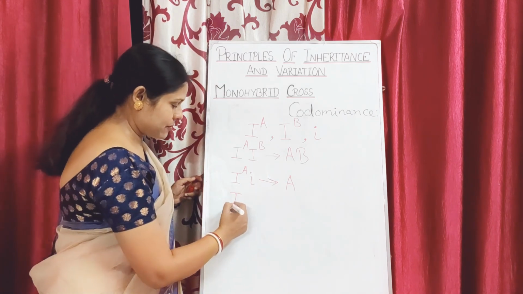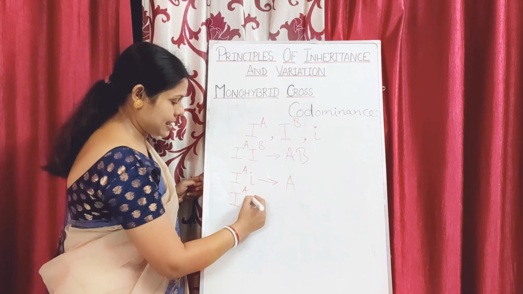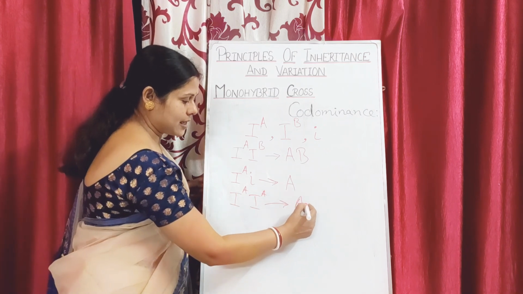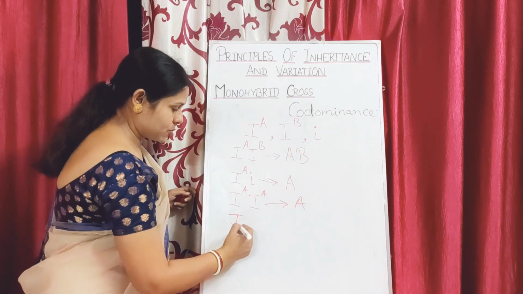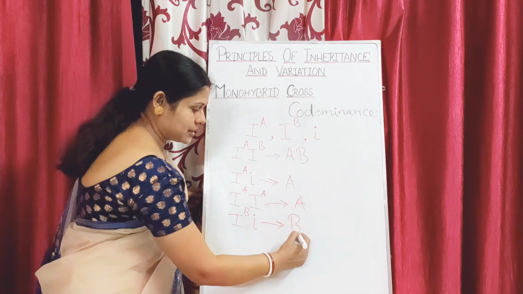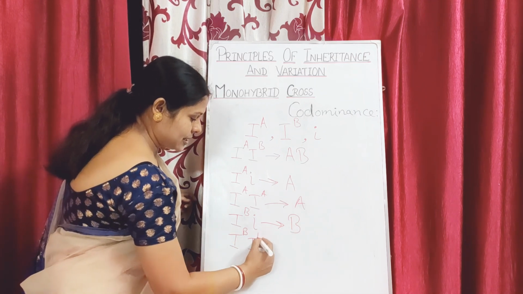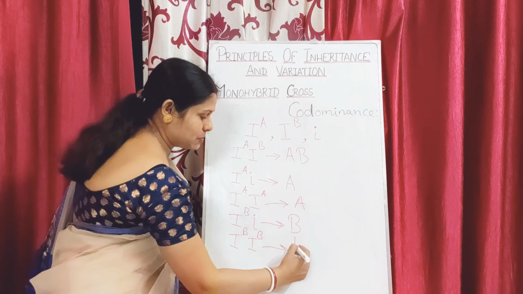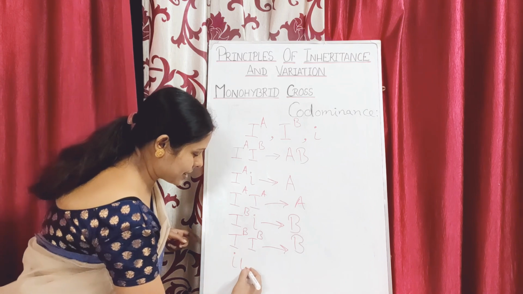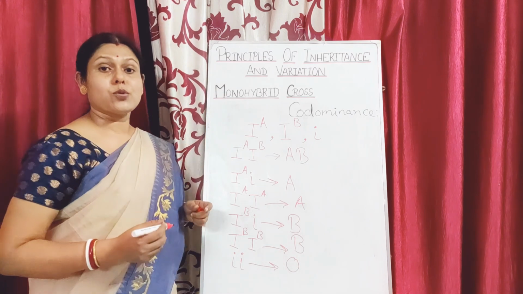If the person has the combination of alleles I^A I^A, again the blood group of that person will be A. If a person has the combination I^B i, the blood group will be B. If a person has I^B I^B, the person's blood group will be B. And if the person has ii, the person's blood group is O.